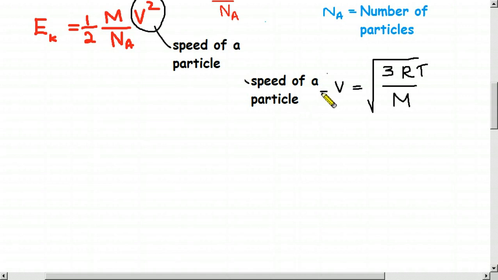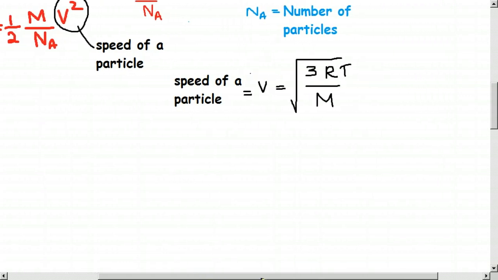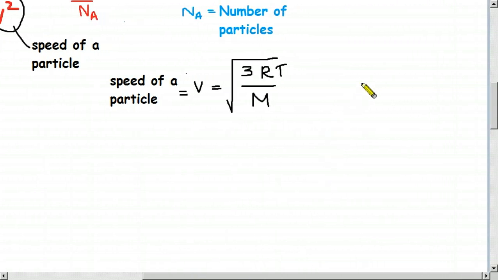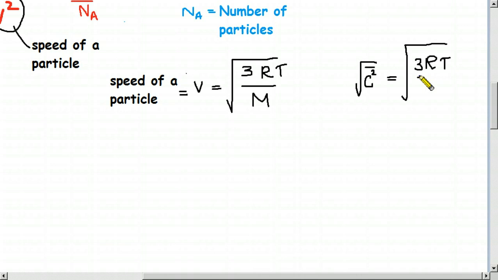What we want is here in this equation, the velocity you can find using this equation. But normally you don't write this equation like this. Normally we write this equation as c squared bar, root, like this. Root mean square speed equals root of 3RT divided by capital M. This is how we normally say.